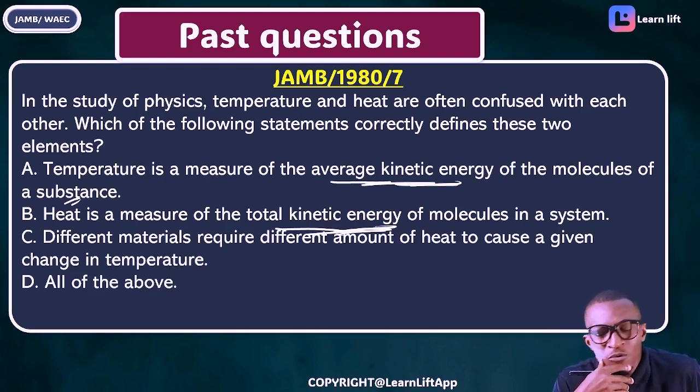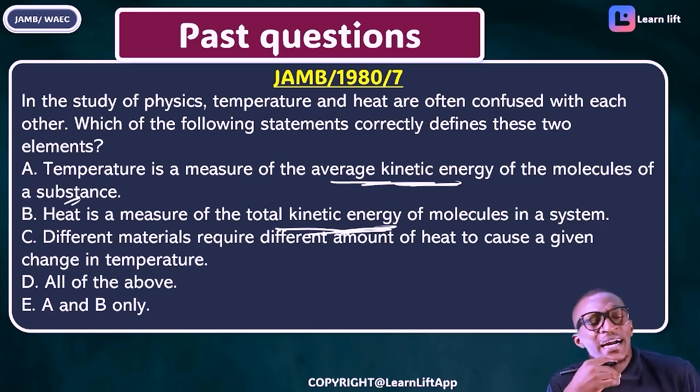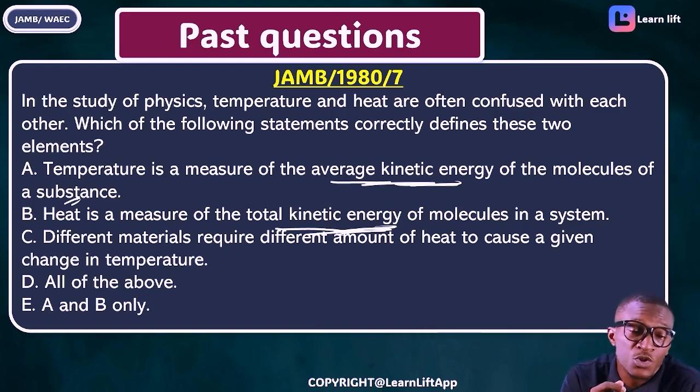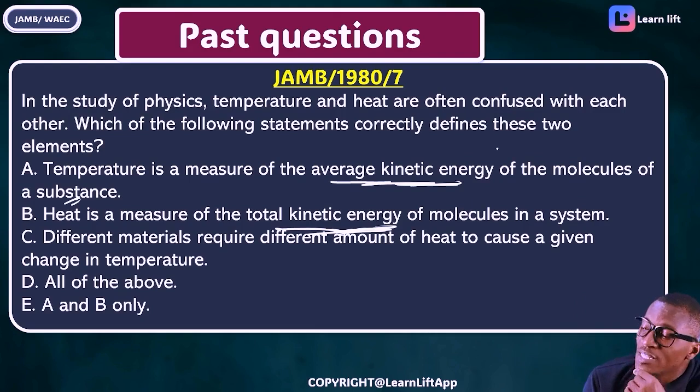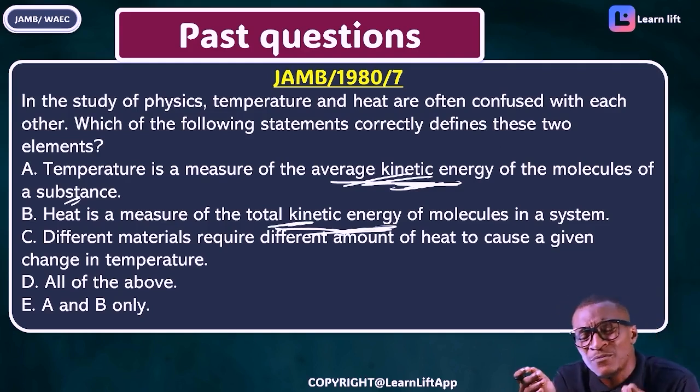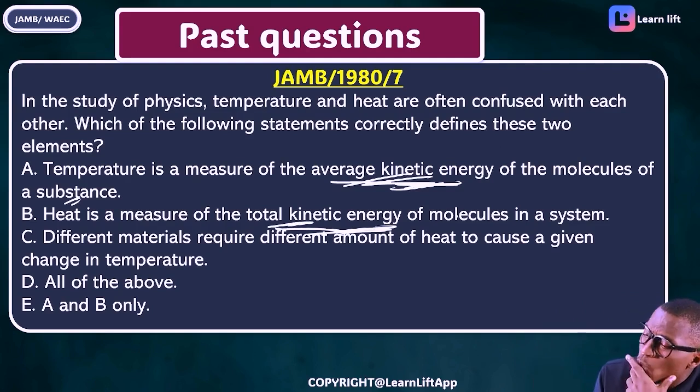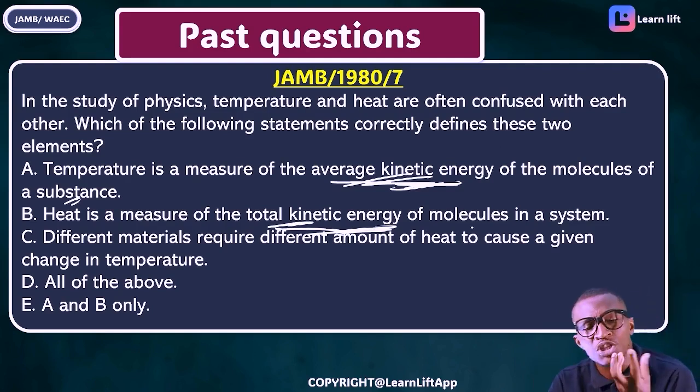Option D says all of the above. Option E says A and B. Quickly pause it and choose the answer. What becomes the answer? We already said that temperature is the average kinetic energy of molecules of a substance, and we said heat is the total kinetic energy. We now want to say that different substances require different amounts of heat to cause a given change in what?